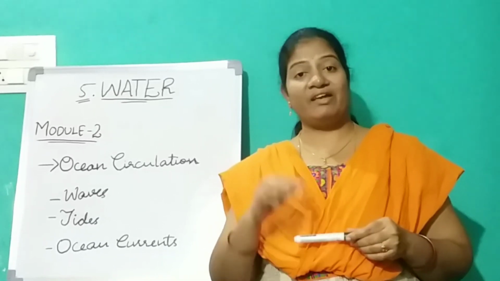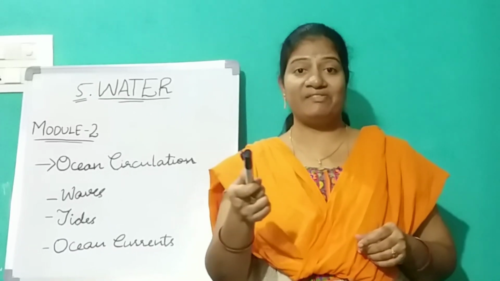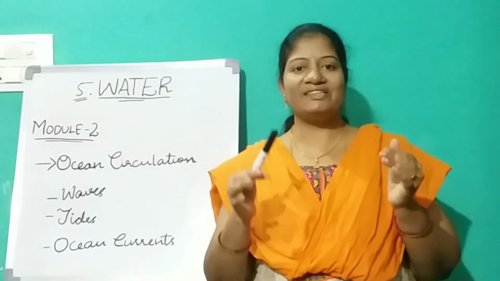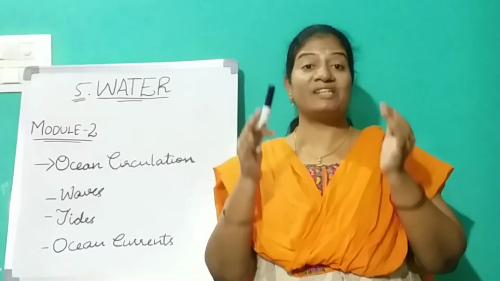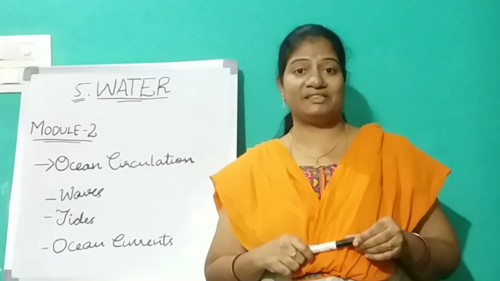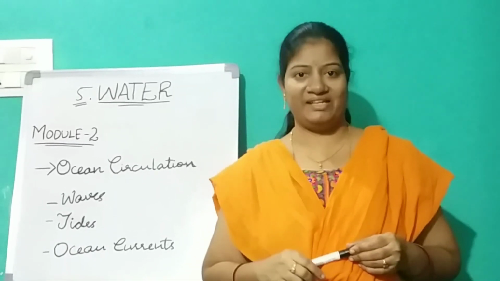Okay, waves are very beautiful to see and we can enjoy them. I already gave the example of Wonderla also, right? We can enjoy the water a lot, but sometimes it shows the other side, those natural disasters. Tsunamis are natural disasters, right? So we can see the other side of the coin here.